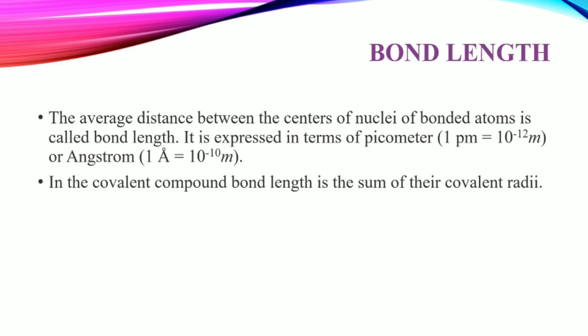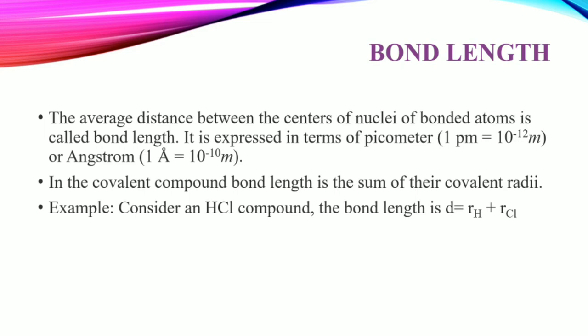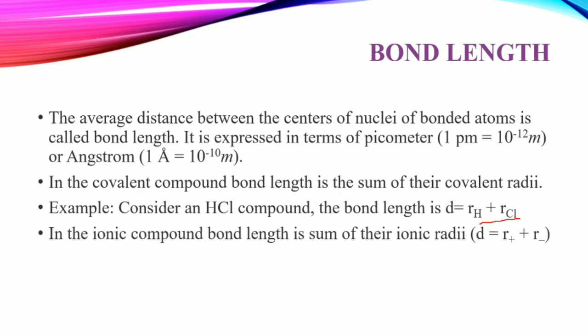In a covalent compound, bond length is the sum of their covalent radii. That means radius. For example, consider an HCl compound. The bond length is R_H plus R_Cl. In an ionic compound, bond length is the sum of their ionic radii, right?